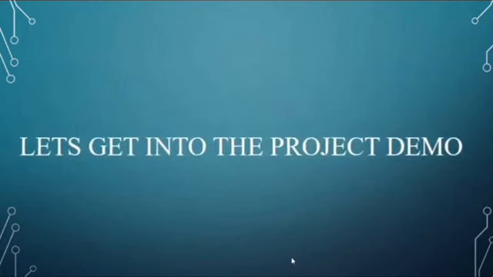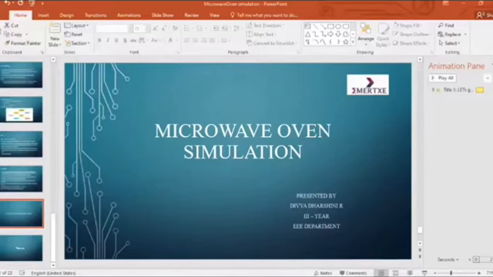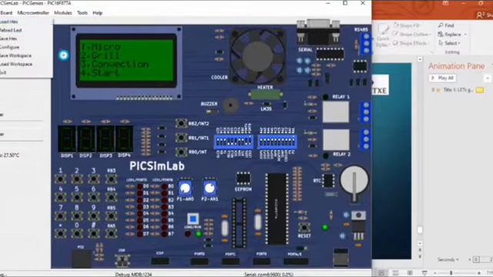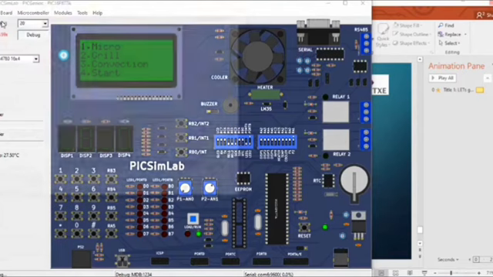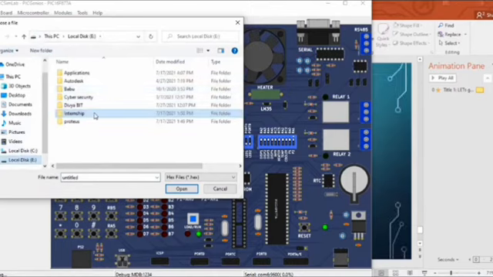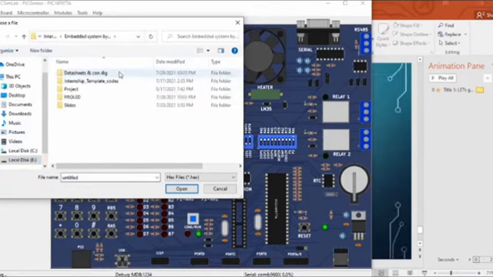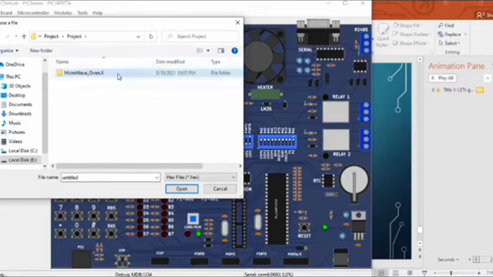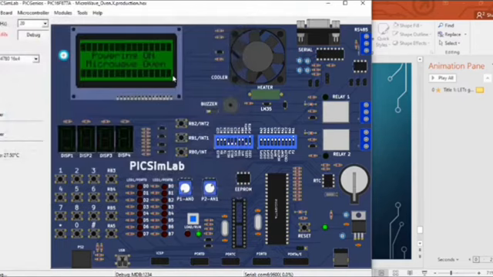Let's get into the project demo. Let me open the file. The file is loaded and it's showing the 4 different modes of cooking, that is, microwave mode, grill mode, convection mode and start mode.